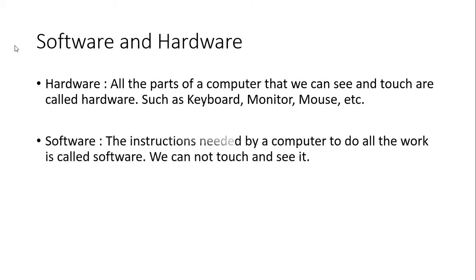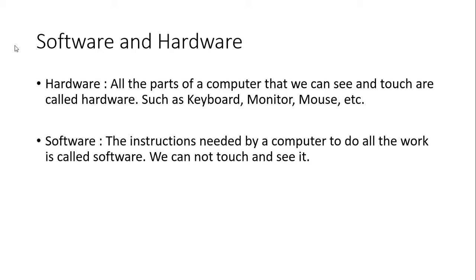And the next concept is software. To work on hardware, a few instructions are needed. These instructions are given to the computer in a proper order, in proper sequence, or you can say in proper syntax. They are called programs.